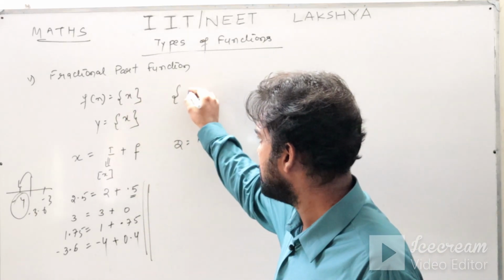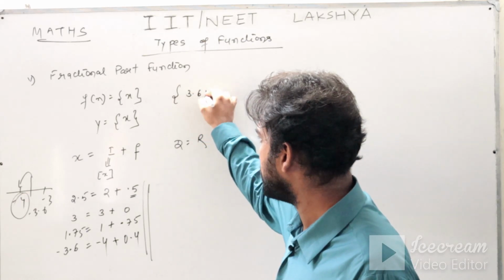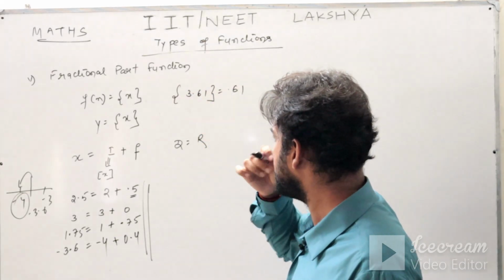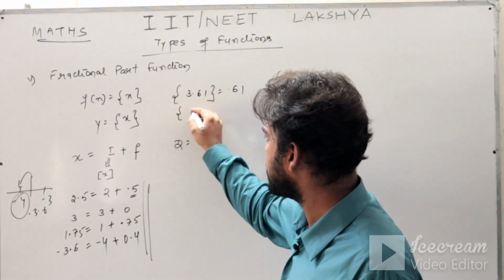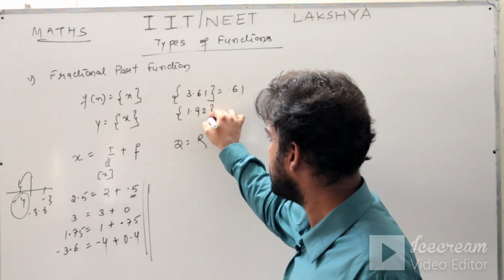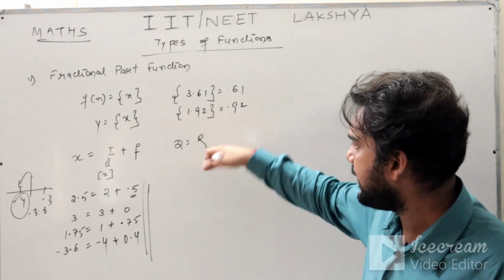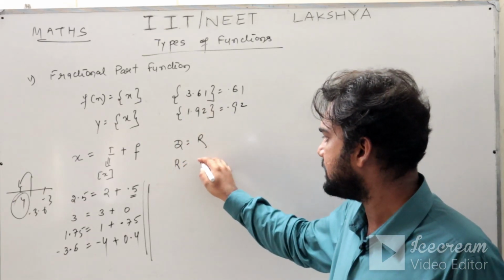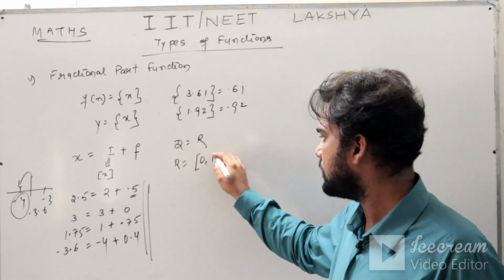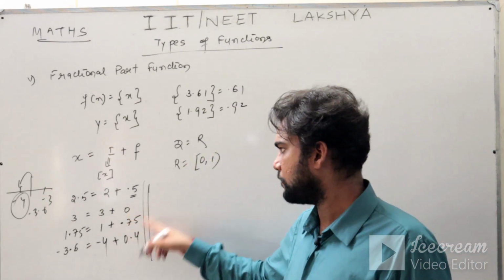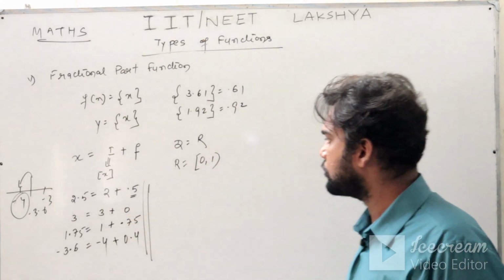Suppose you are asking me fractional part of 3.61. I will say 0.61. If you ask me fractional part of 1.92, that is 0.92. So the domain is R, any number you can put, whereas the range is from 0 to 1. 0 is included, whereas 1 is excluded. I hope this concept is clear to you.